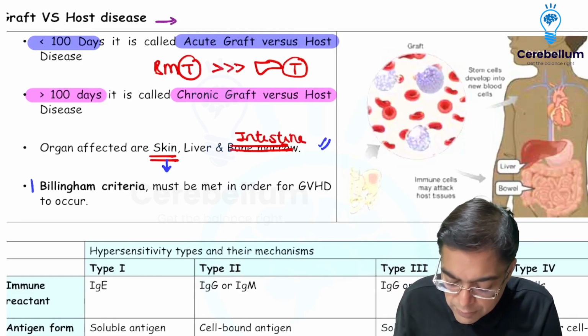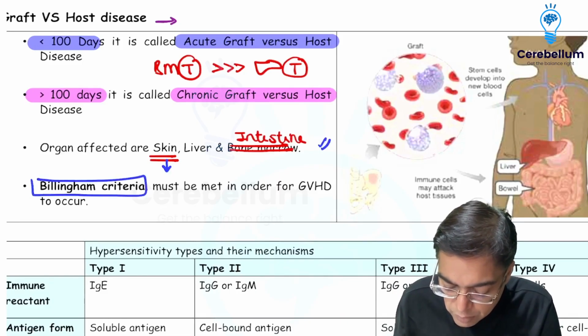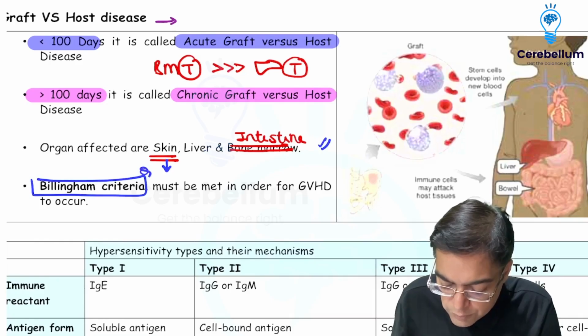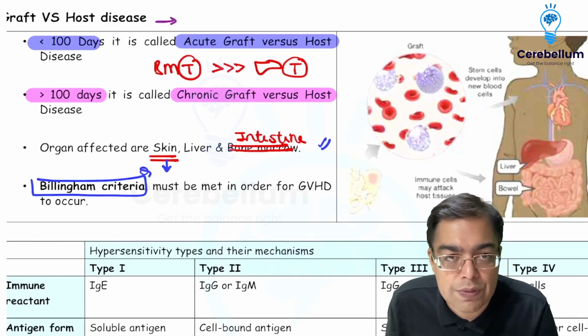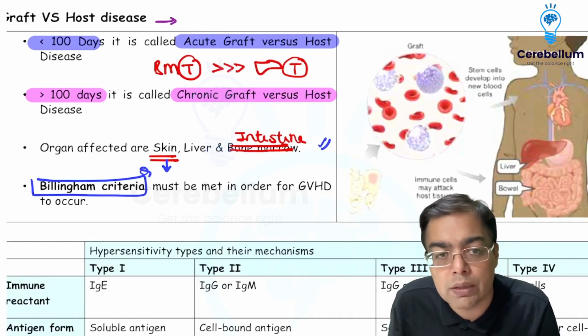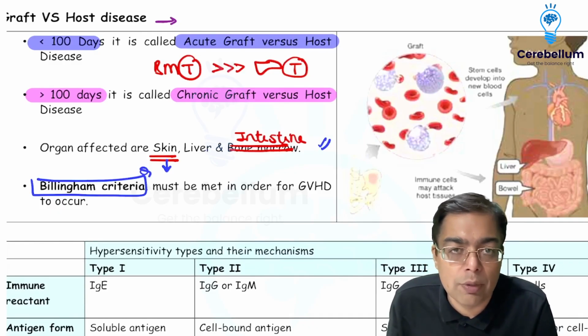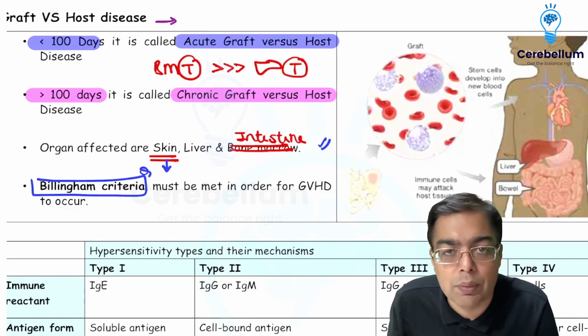And we have a clinical criteria called the Billingham criteria that is useful for making a diagnosis of graft versus host disease. So whether it is acute or chronic, the diagnosis is made because of the involvement of the skin, intestine and the liver. That's what we need to remember over here.